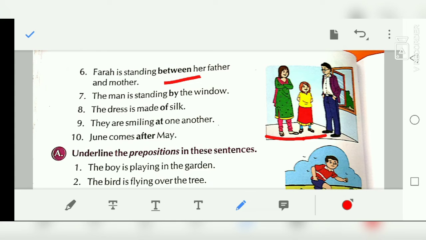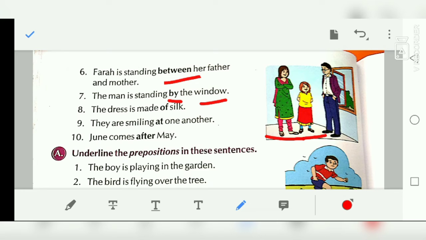And the man is standing by the window means it shows the relationship with the window. Window is a noun, okay, a noun or a pronoun. Preposition क्या है? Preposition is a word placed before a noun or a pronoun to show a relation with something else. So it shows the relation between the man and the window, that the man is standing by the window, means next to the window, near the window.